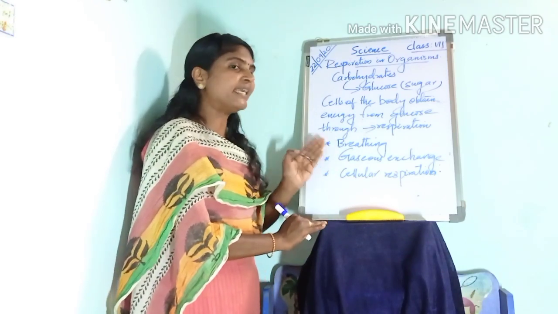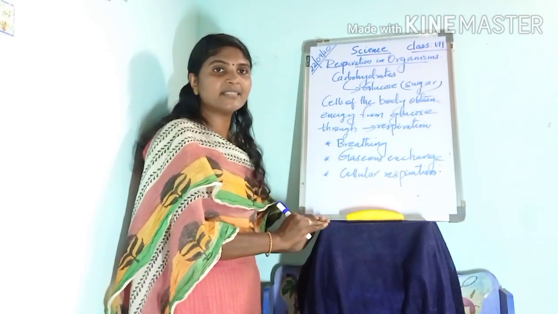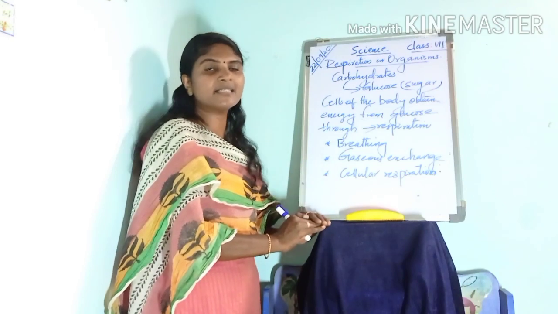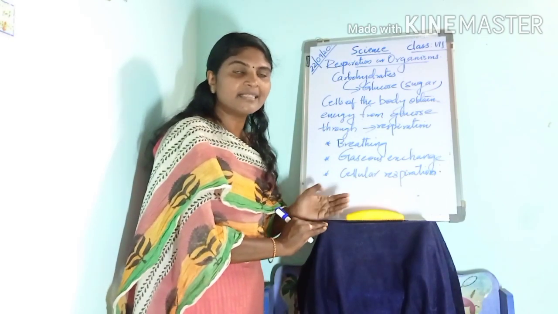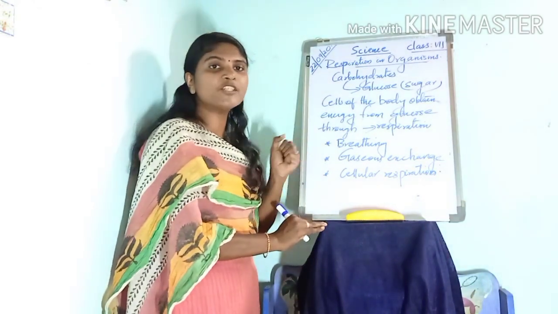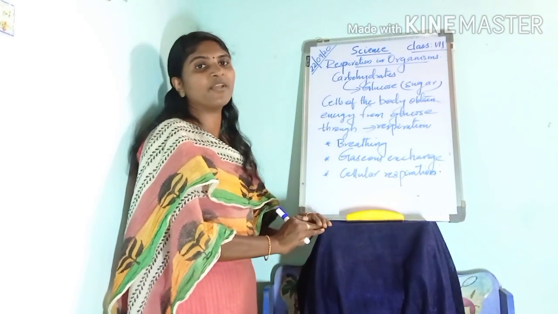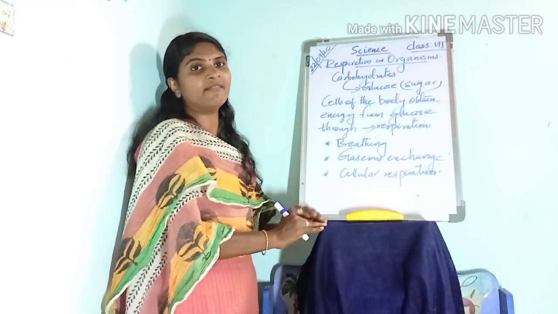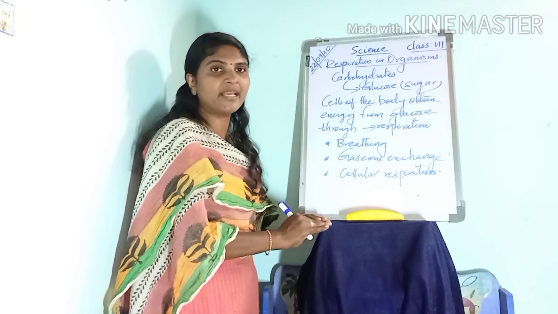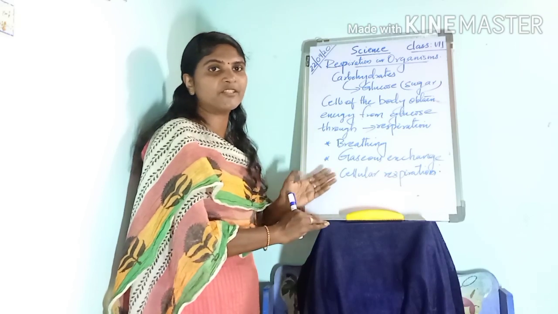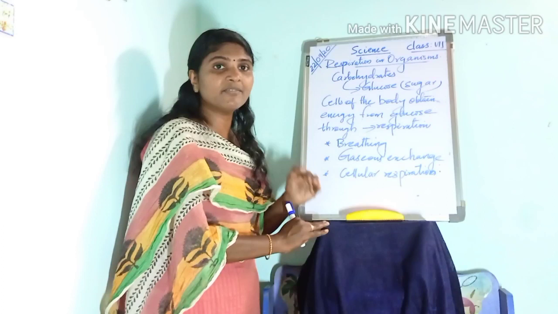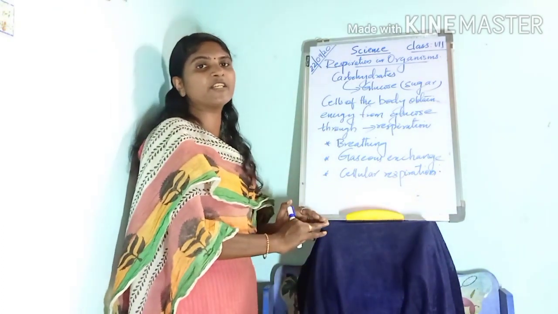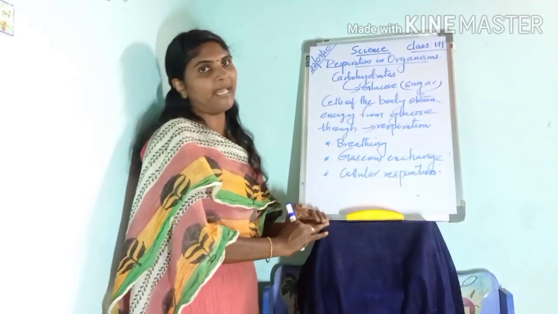Here the respiratory system works with the circulatory system in order to deliver oxygen from the atmosphere to every cell of the body. These two work together. The respiratory system works with what? The circulatory system, to deliver oxygen from the atmosphere to every cell of the body.